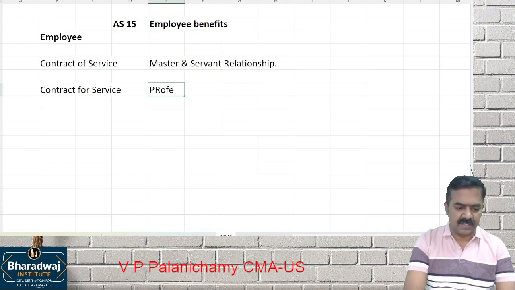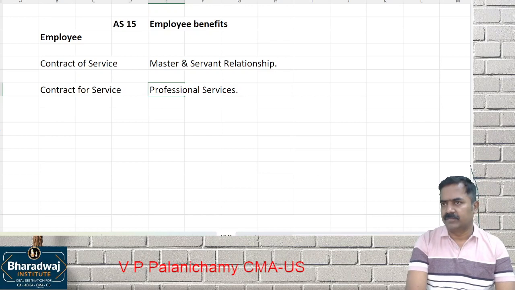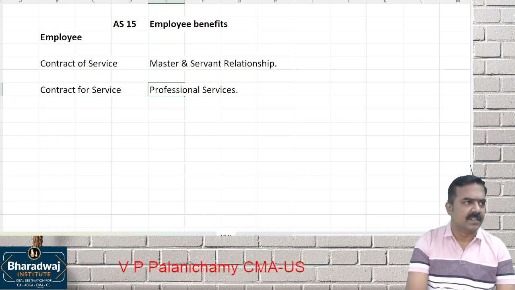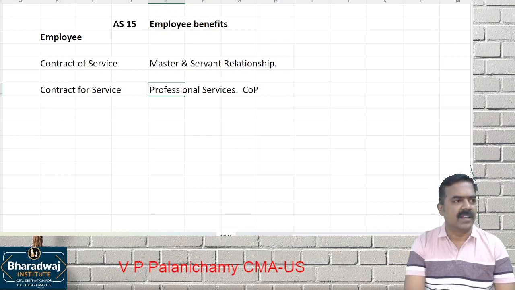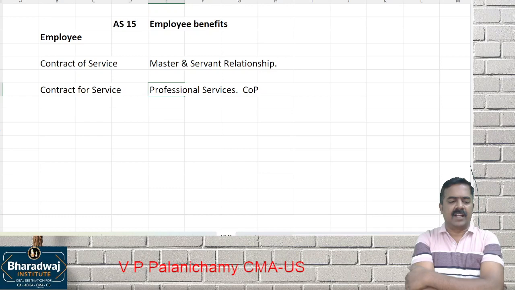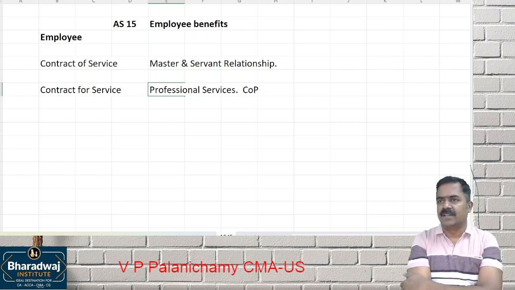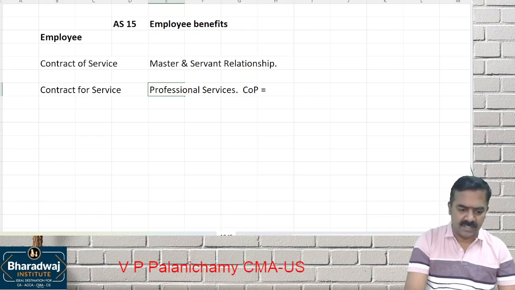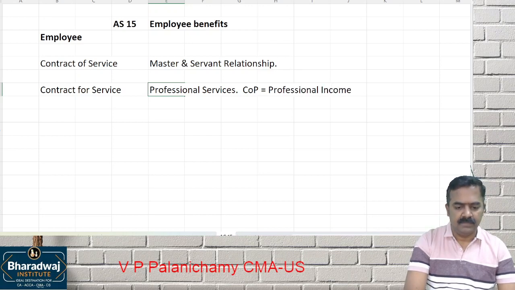Okay, what is contract for service? It is professional services. Example of professional services: a CA holding a certificate of practice, working as an external auditor. Is he coming under contract of service or contract for service? Contract for service. For the person, it is going to be professional income. And in contract for service, there is no employer-employee relationship.